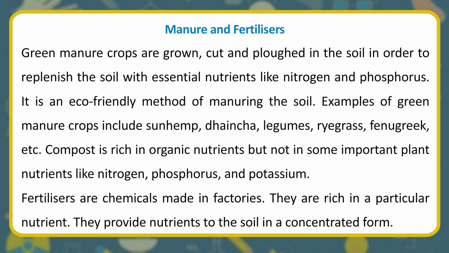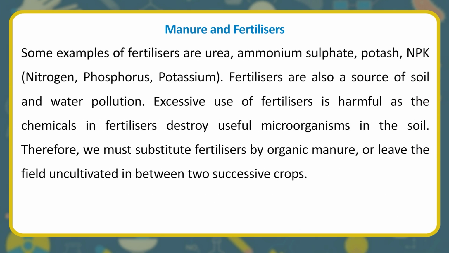Fertilizers are chemicals made in factories. They are rich in a particular nutrient. They provide nutrients to the soil in a concentrated form. Some examples of fertilizers are urea, ammonium sulfate, potash, NPK: nitrogen, phosphorus, potassium. Fertilizers are also a source of soil and water pollution. Excessive use of fertilizers is harmful as the chemicals in fertilizers destroy useful microorganisms in the soil. Therefore, we must substitute fertilizers by organic manure, or leave the field uncultivated in between two successive crops.